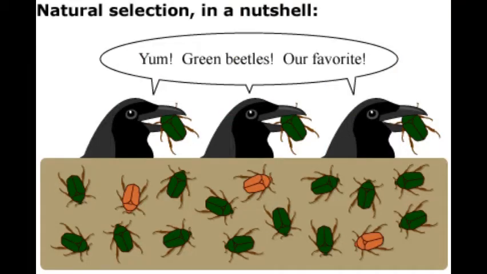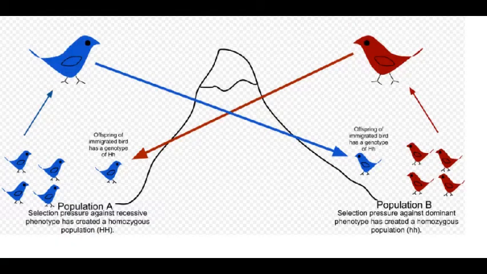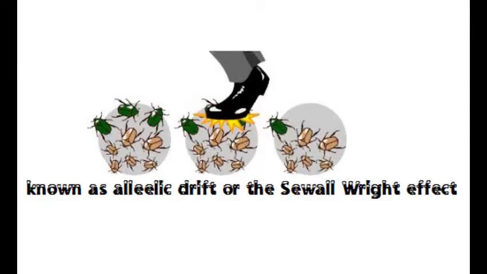When migration of a section of a population to another place and population occurs, gene frequencies change in the original as well as in the new population. New genes or alleles are added to the new population and these are lost from the old population. There would be a gene flow if this gene migration happens multiple times. If the same change occurs by chance, it is called genetic drift.